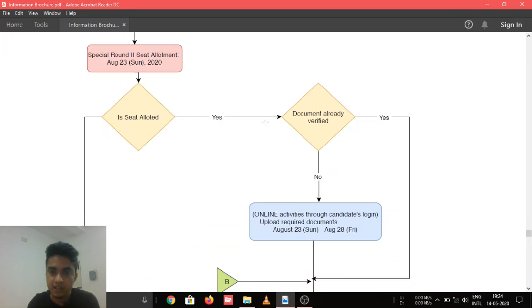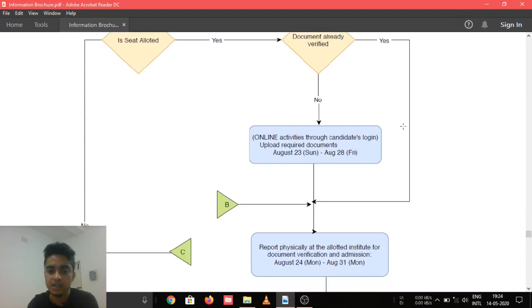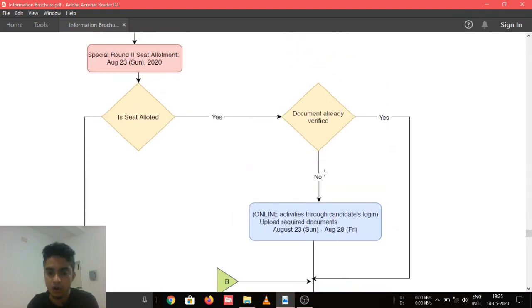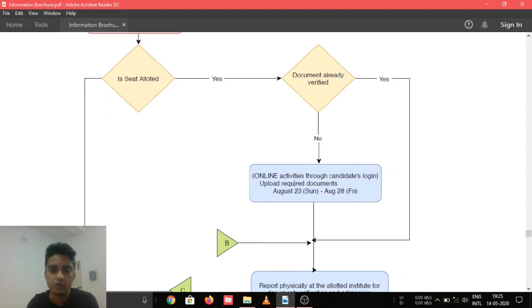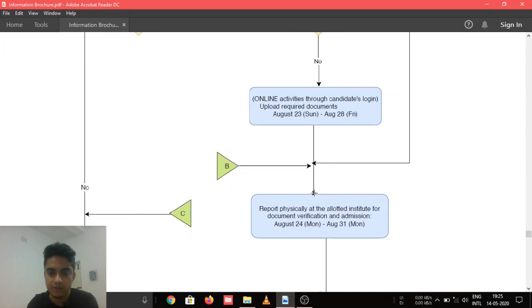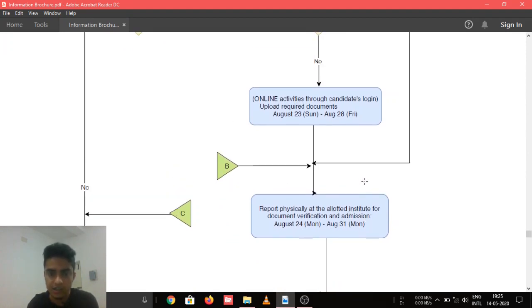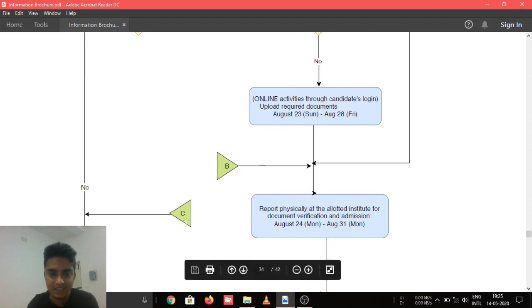If a seat is allotted, and they have already verified the documents, that is, they have got a seat in either the regular rounds or in special round 1, they must have verified the documents. So they have verified the documents, then they can report at the allotted institute. And if document verification is not done, they will have to do some online activities like uploading the documents and all. And after that, if the documents are found to be in order, they will have to report at the allotted institutes. Now let's take a look at this B and C position.